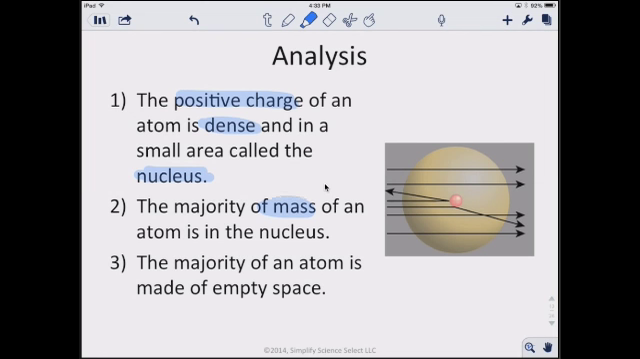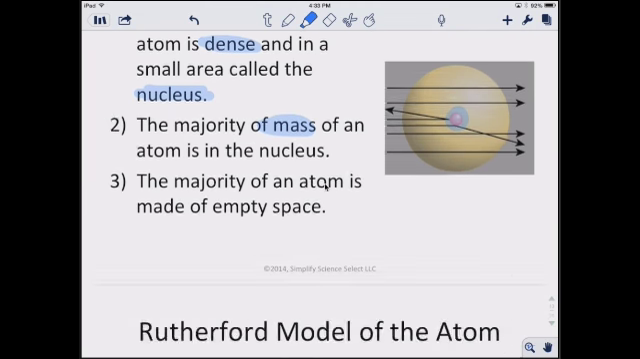So when we look at the mass, we look at the protons and we look at the neutrons in the nucleus, and we'll talk more about neutrons in just a little bit. But all the mass is going to be in that tiny little center in the middle. And the majority of an atom is basically just empty space, because the majority of those alpha particles just went straight through with not even any deflections, and then about 799 of them went through with a little bit of deflection, and only that one particle bounced back. So basically the majority of the space is just empty.